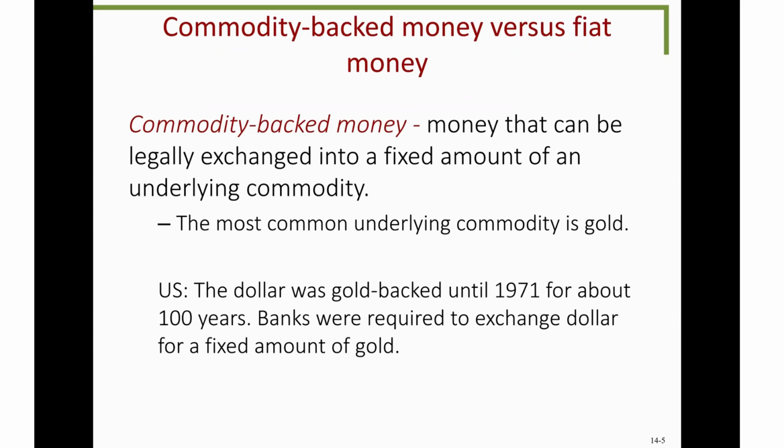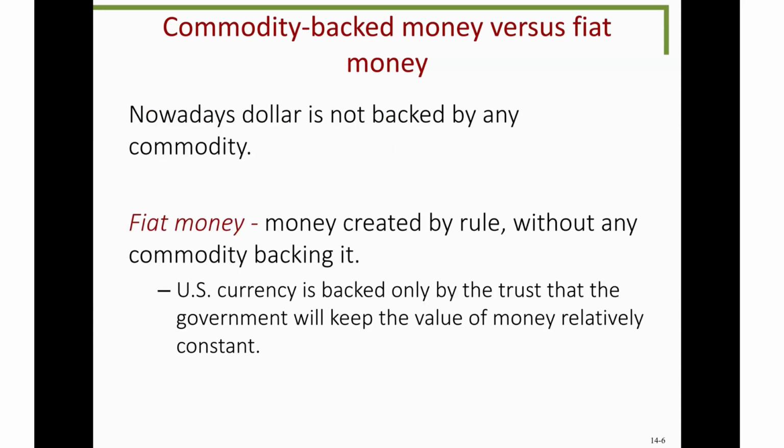So now there's two different types of money, being commodity-backed money and fiat money. Commodity-backed money is money that is backed by a commodity, as the name suggests. For example, gold. Fiat-based money, on the other hand, is money that's created with nothing backing it up. This is the type of money we have today. For example, the US government just creates money and it says it has value, even though it's not tied towards any kind of commodity or asset.